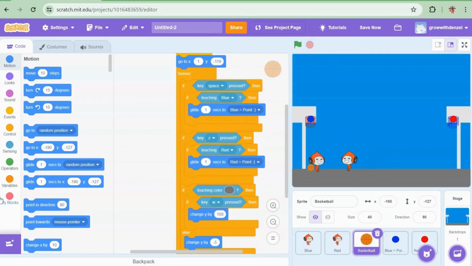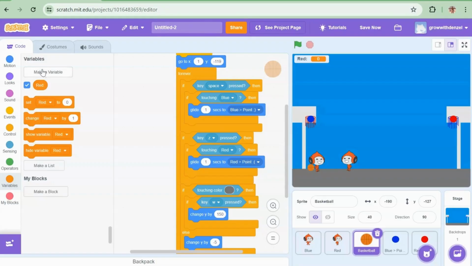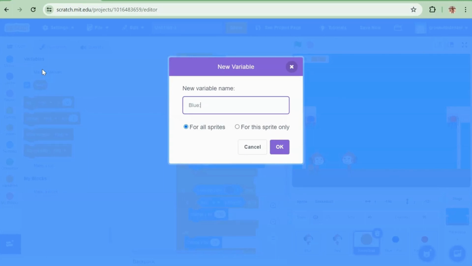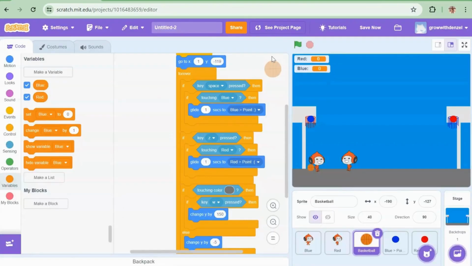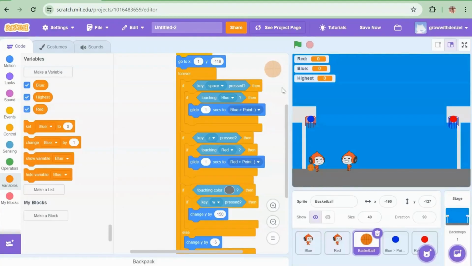Now all we need is a variable. The first one will be red. The second one will be blue. The third one will be highest. So red will be on this side, blue will be on this side, and highest will be in the center, like this. So now that we have our variables set out, let's do the coding with the basketball.